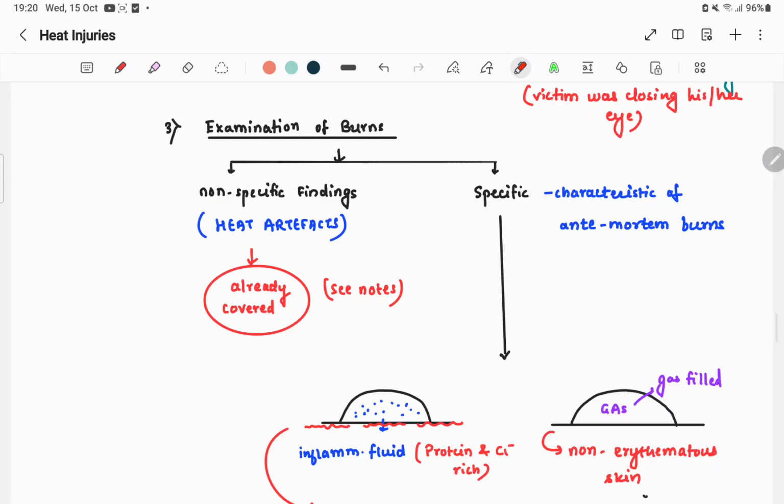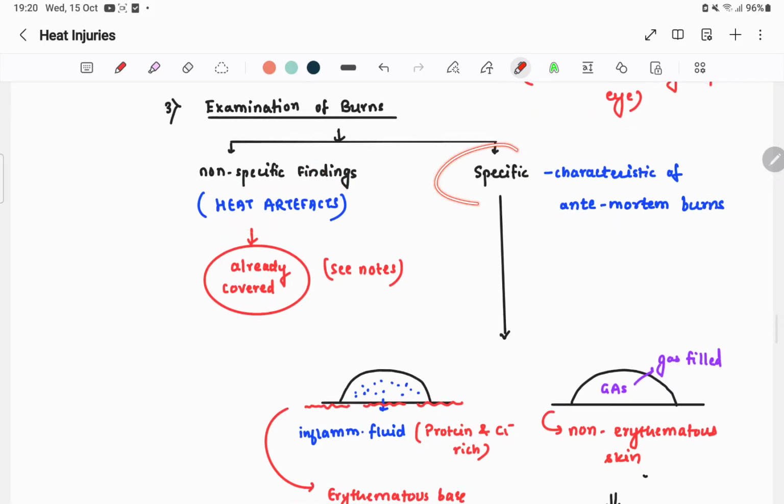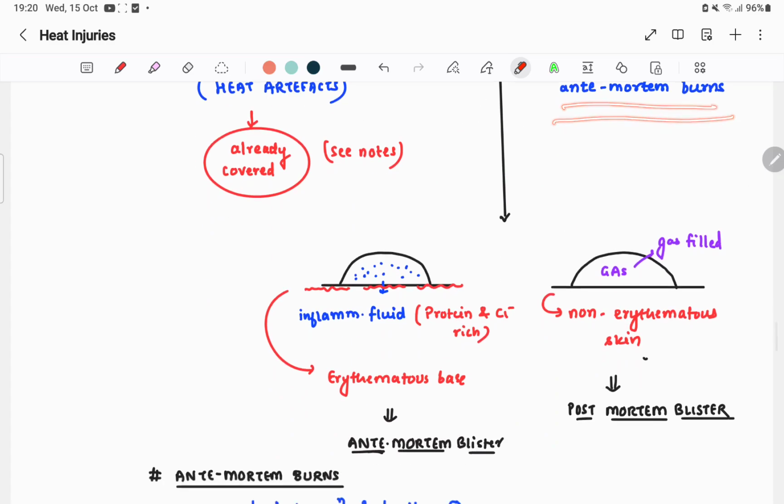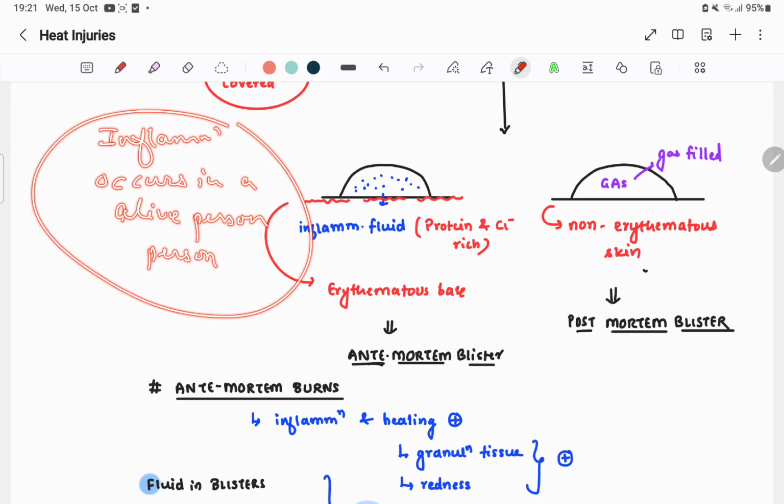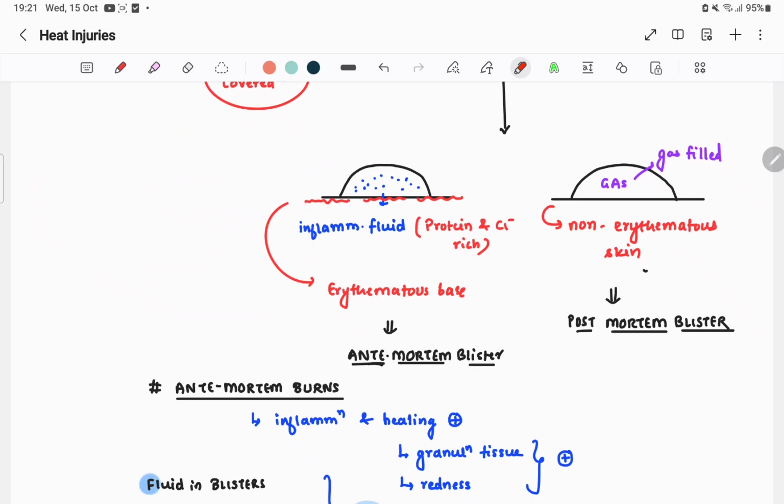Examination of burns: non-specific findings are heat artifacts, which we will discuss. Specific findings are characteristic of ante-mortem burns. Look at this. You just want to understand this concept: inflammation occurs in an alive person only, because obviously a mechanism is going on inside your body. Can it occur inside a dead person?